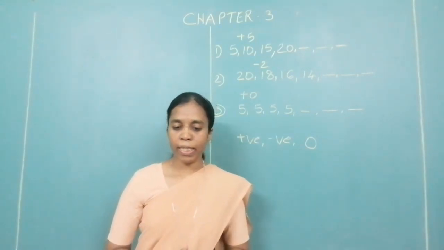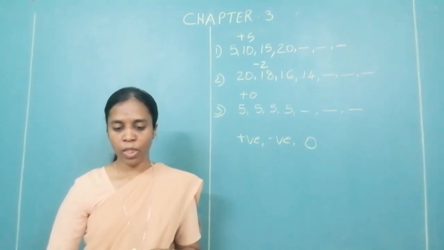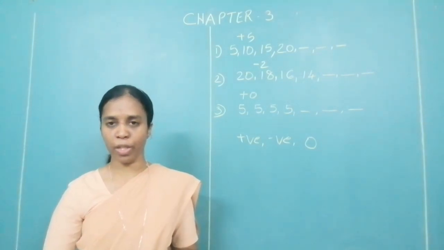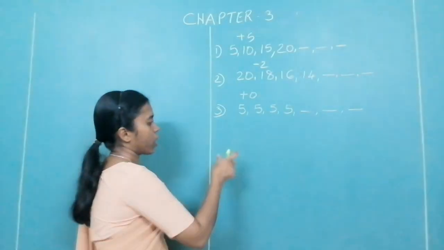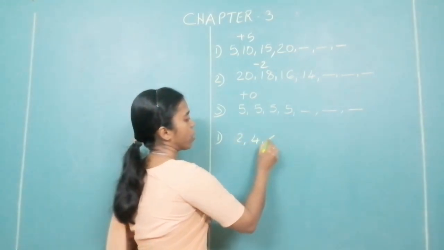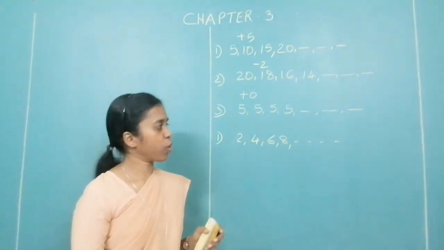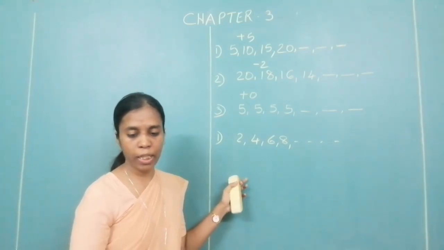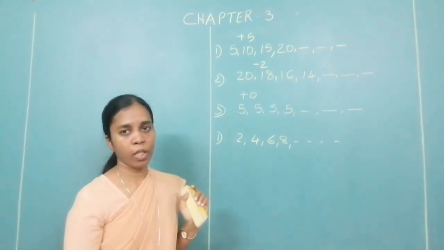Take your practice set 3.1. Question number 1. Which of the following sequences are AP? If they are AP, find the common difference. Look at the first question that is given to you over there. What was the first one? 2, 4, 6, 8, and so on. This is a sequence that is given to you. You have to find out whether this given sequence is an AP. To be an AP, the common difference has to be constant.